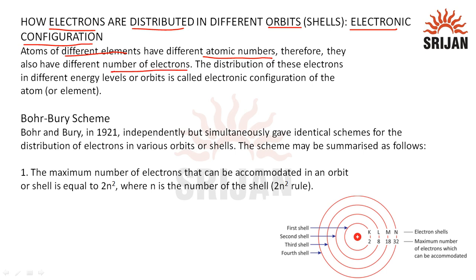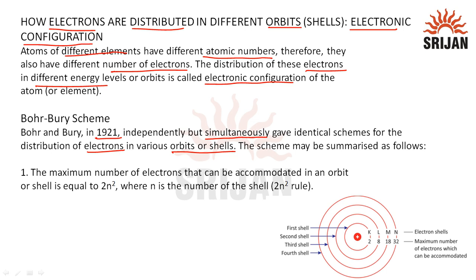The distribution of these electrons in different energy levels or orbits is called the electronic configuration of that element or atom. A scheme for this was given by Bohr-Bury in 1921. They independently but simultaneously gave identical schemes for the distribution of electrons in various orbits or shells.